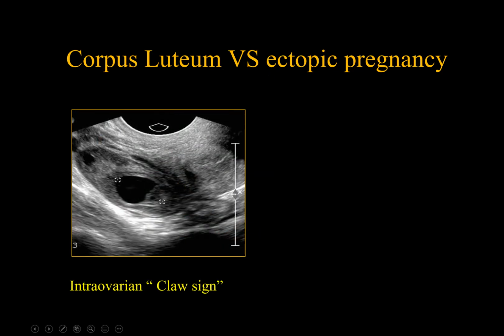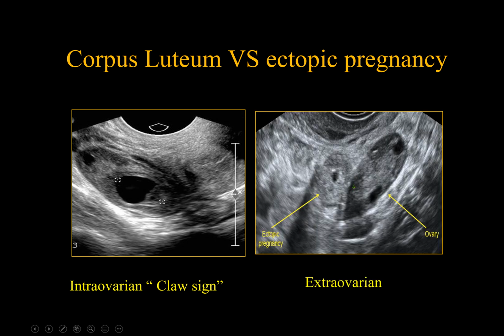Here's the ovary. It contains the corpus luteal cyst inside the ovarian margins. In the ectopic pregnancy, the tubal ring is here, outside the margin of the ovary. There is a hyperechoic line separating the ovary and the ectopic pregnancy mass.